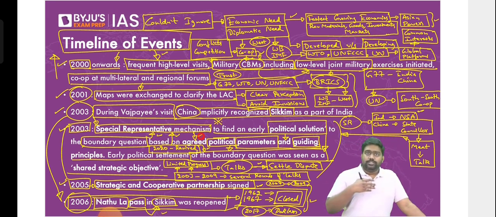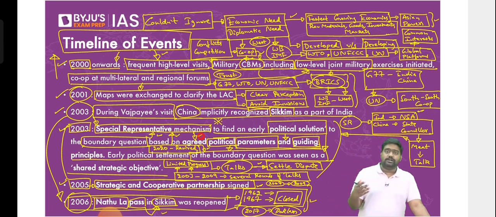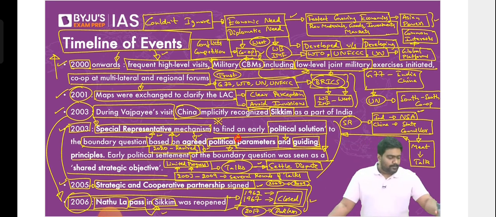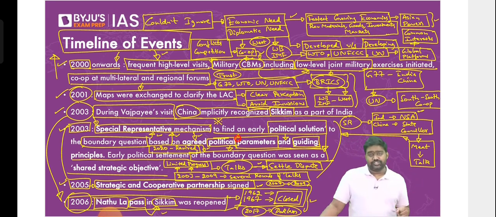From July 2020, the talks and negotiations started. The boundary level talks started taking place between the armed forces. Local military commanders, brigade level commanders, started talking to each other to try and resolve the issue. So over the last 2 years, there are some areas where India and China have de-escalated and disengaged. But there are some points where the standoff is still continuing even today. It's been almost 3 years, 2.5 to 3 years. Even now, there are some points in Ladakh where the standoff continues. But in other places, we have de-escalated and disengaged because it was started by the SR process.